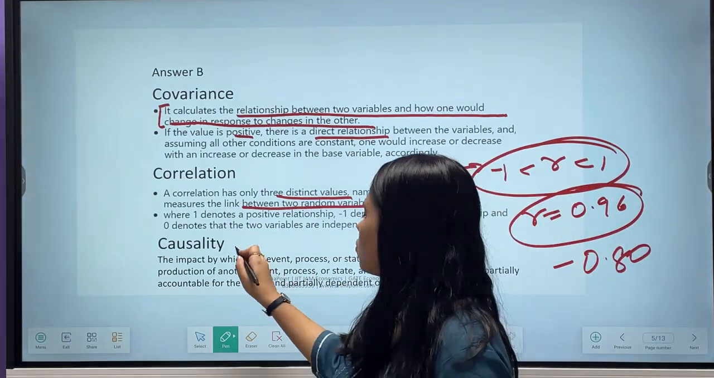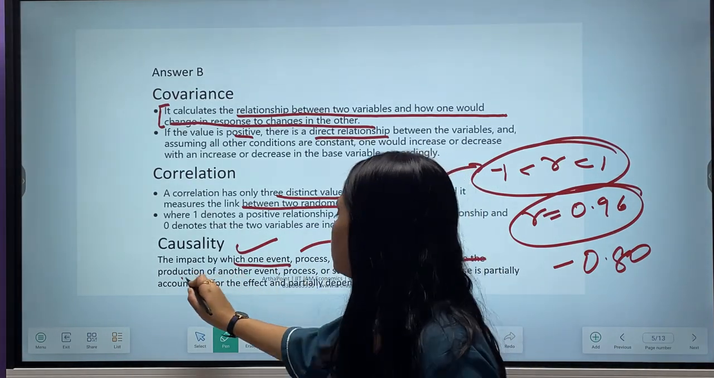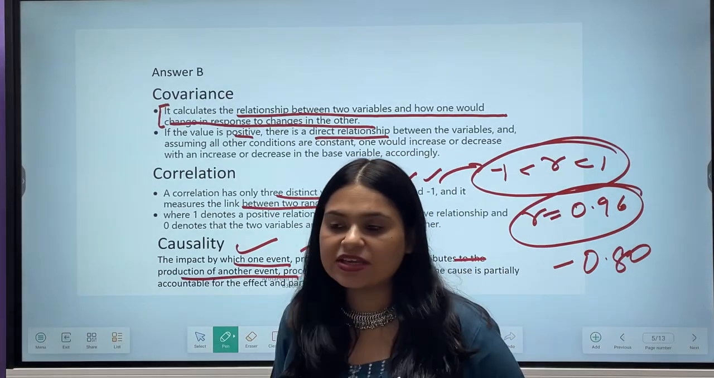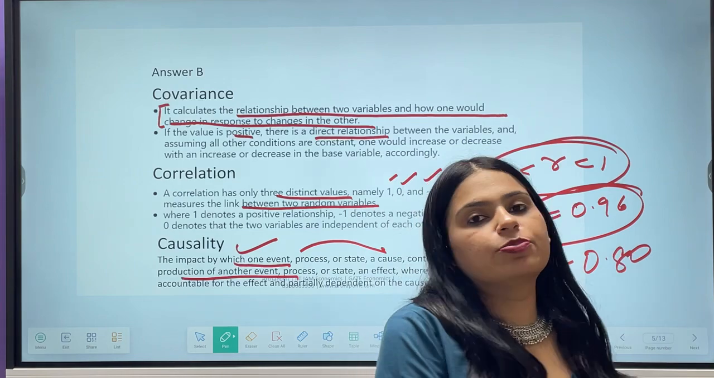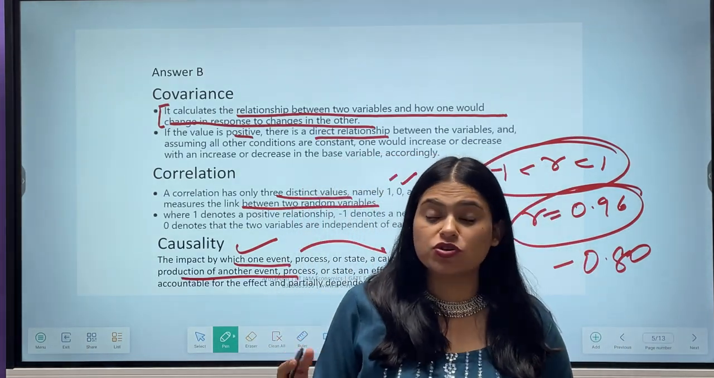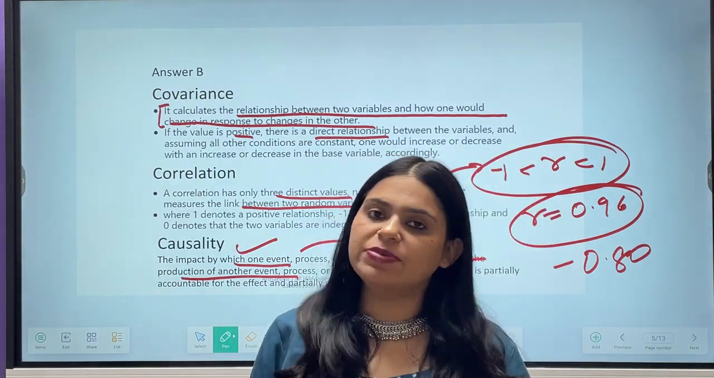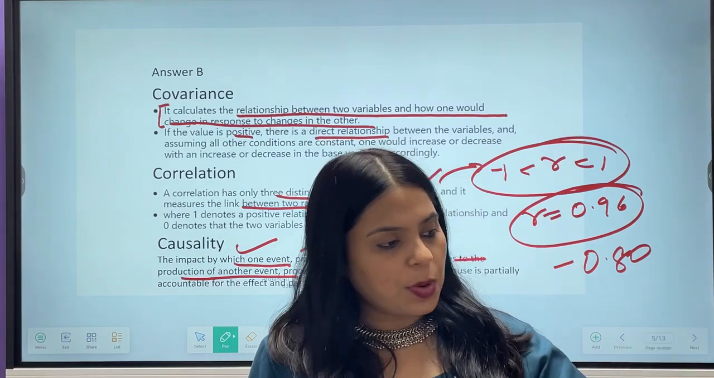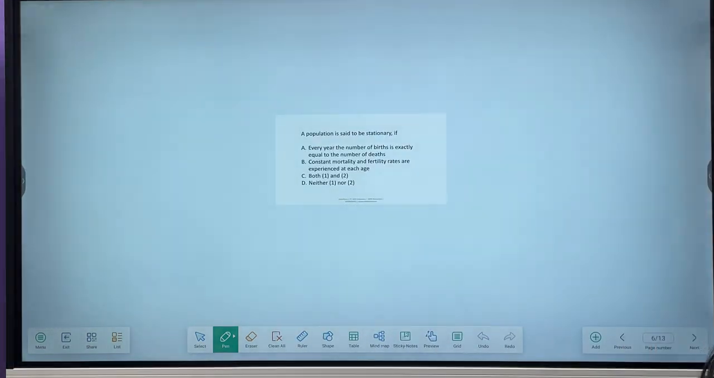The impact causality, the impact by which one event contributes to the production of the other event. तो causality क्या होता है कि ग्रीन रेवोल्यूशन की वजह से एग्रीकल्चर इंप्रूव हो गया. ग्रीन रेवोल्यूशन कॉजेस एग्रीकल्चर टू इंप्रूव. सो इट्स अ कॉजालिटी रिलेशनशिप. It is not a relationship between two variables. It is where one is causing the other. Right, beta? Okay, come to the next question.